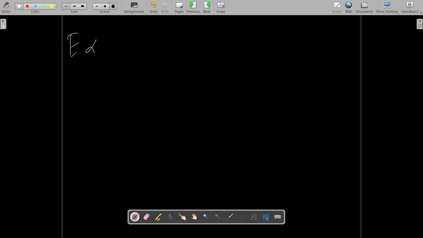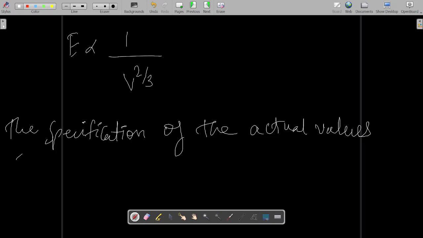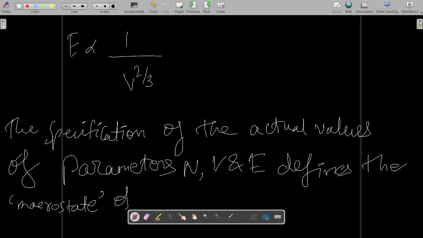Now, as your E has come out to be inversely proportional to V to the power 2 by 3, from here you can clearly understand that the specification of the actual values of parameters N, V and E defines the macro state of the system.